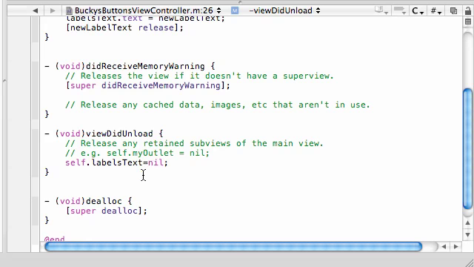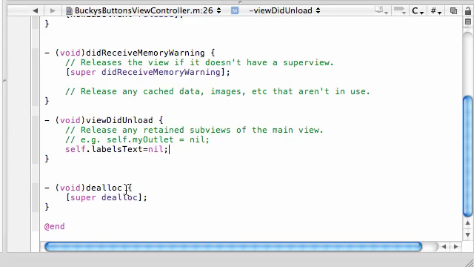And you don't really need to know what this means right now. I'll explain in another tutorial. It's going to take me like 5 minutes to explain. And the only other thing you need to do after this is in the dealloc method, go ahead and release your labels text.